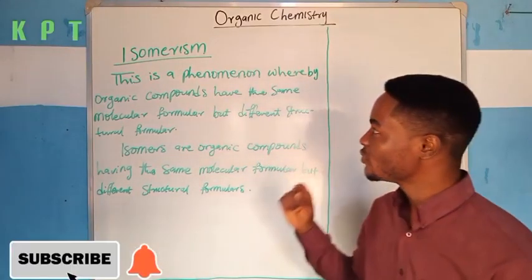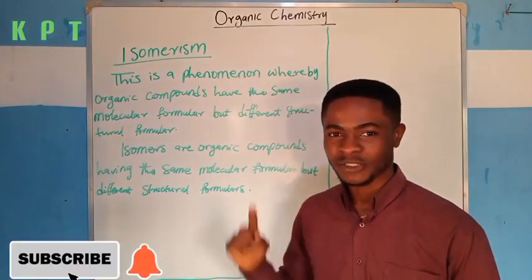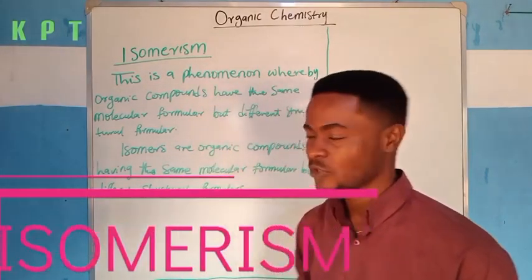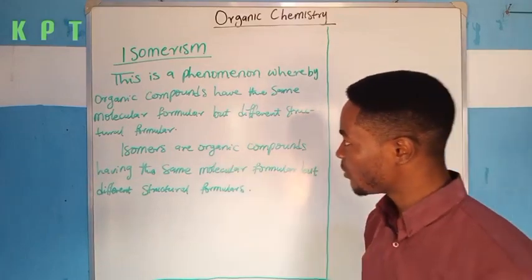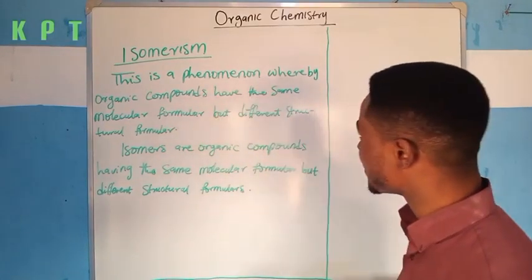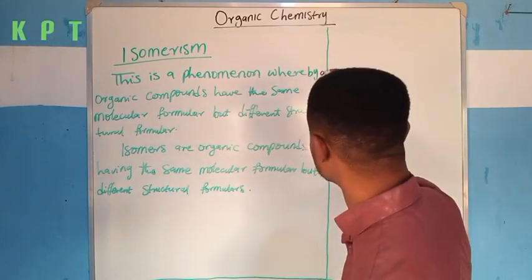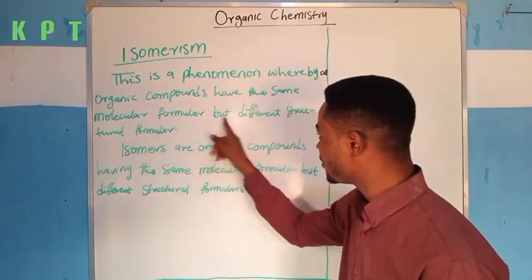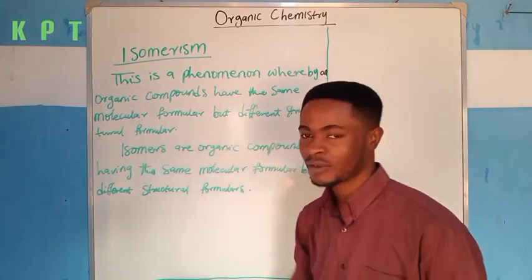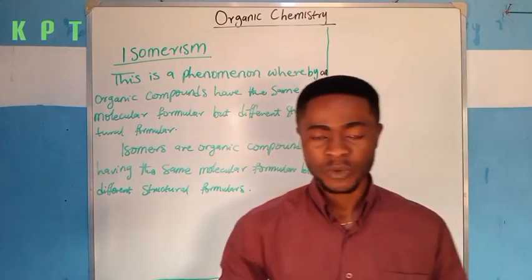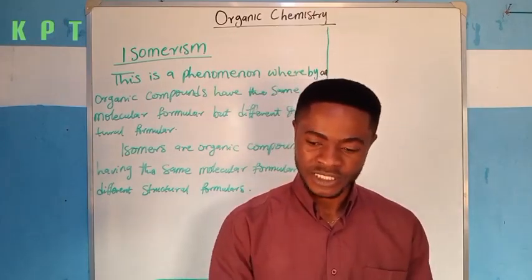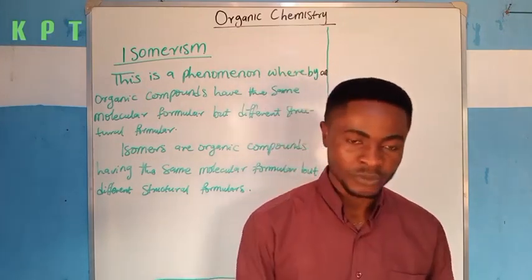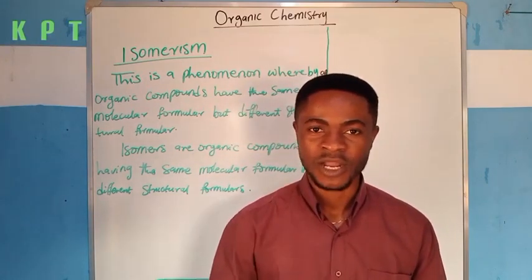Very quickly, we are going to be looking at a very important concept in organic chemistry termed isomerism. Let us quickly see what isomerism is all about. Like I have on the board here, it is a phenomenon whereby organic compounds have the same molecular formula but different structural formula. Very, very important. So a phenomenon whereby organic compounds have the same molecular formula but differ in their structure. That phenomenon is what is called isomerism in organic chemistry.